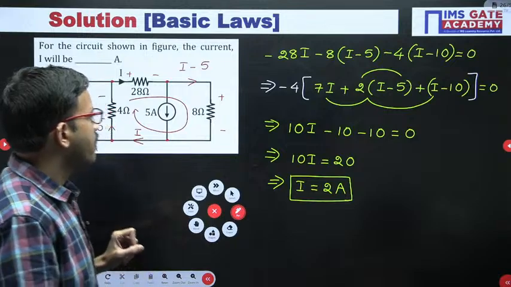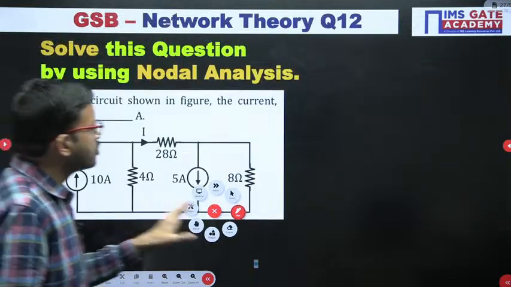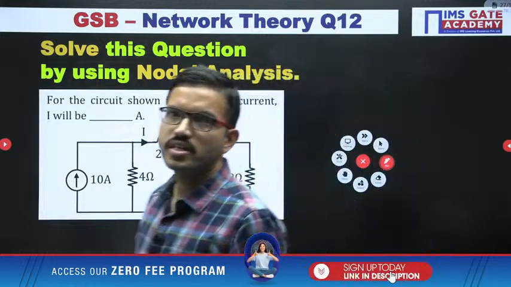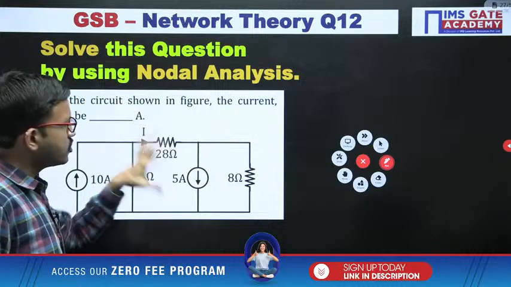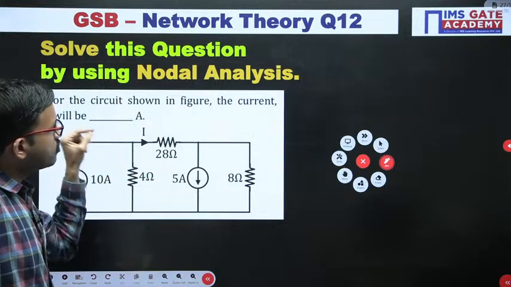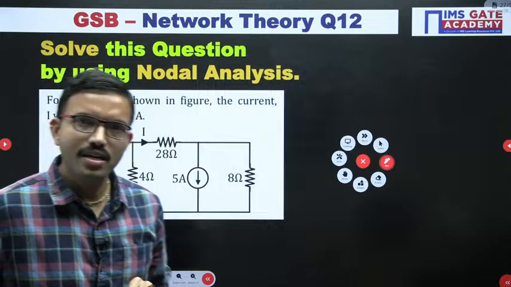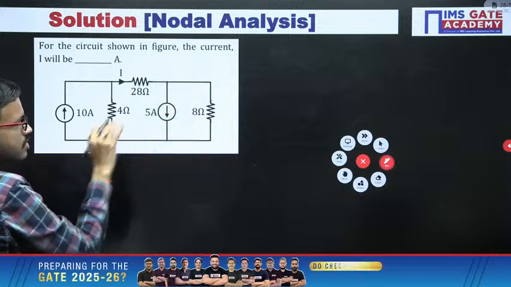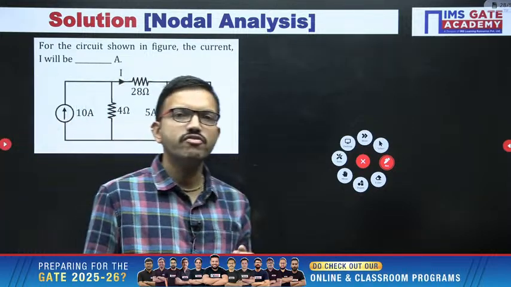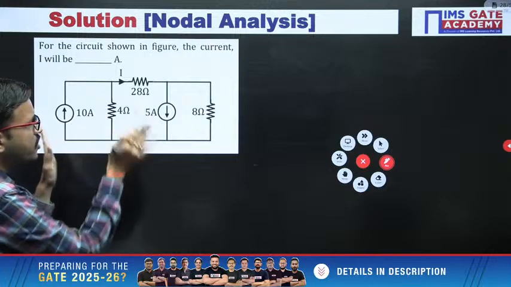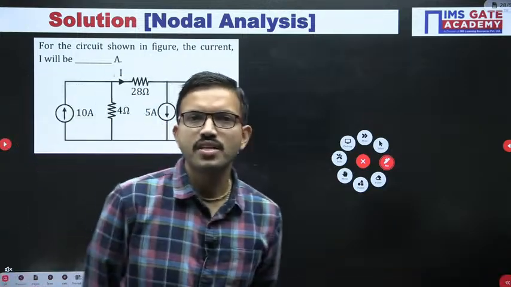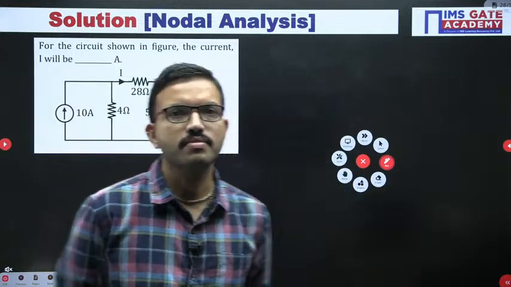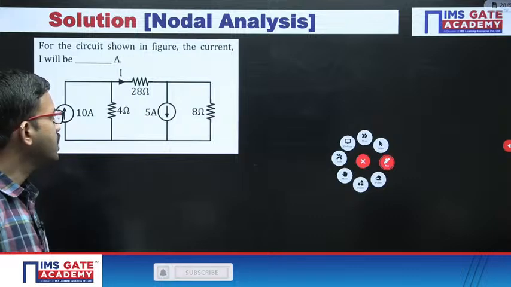Now let us solve the same question by using nodal analysis. Same question, same circuit. When you want to solve any circuit or network by using nodal analysis, first of all you have to identify the principal nodes. So all of you just tell me, for this circuit, how many principal nodes are we having? Any guess?